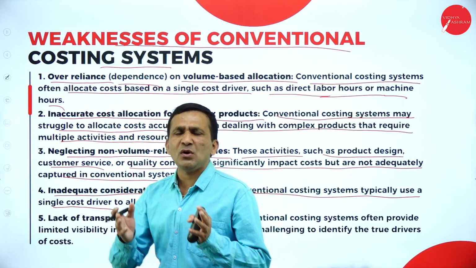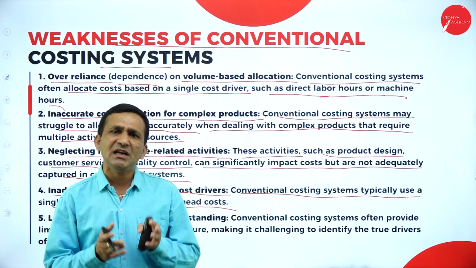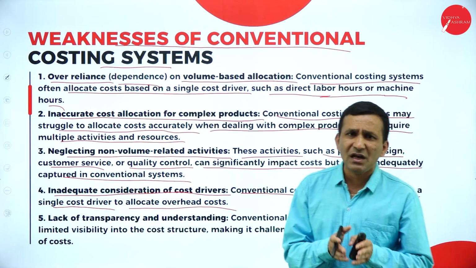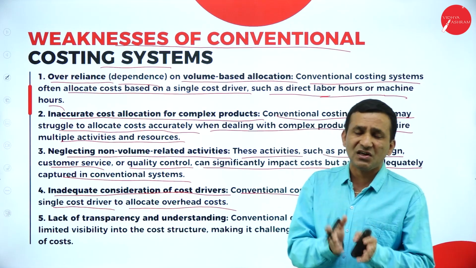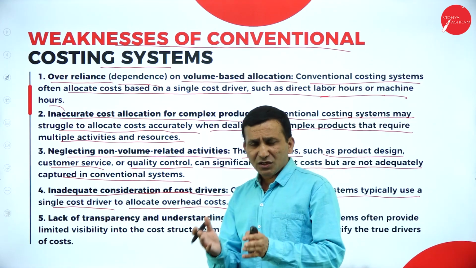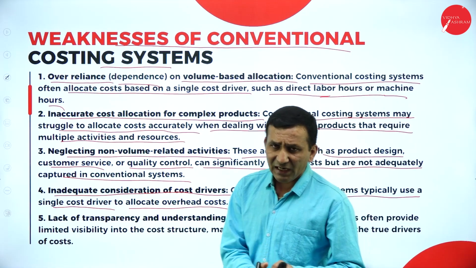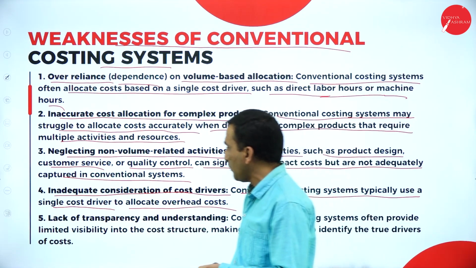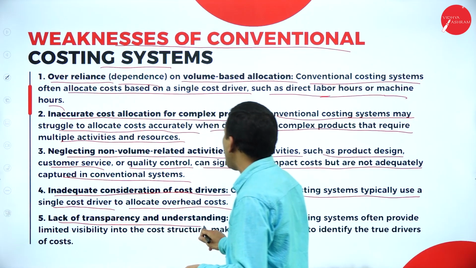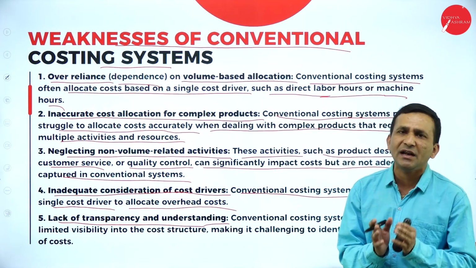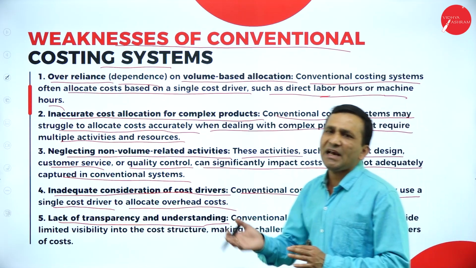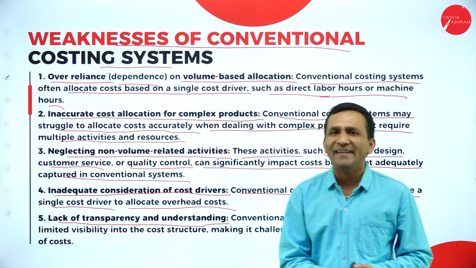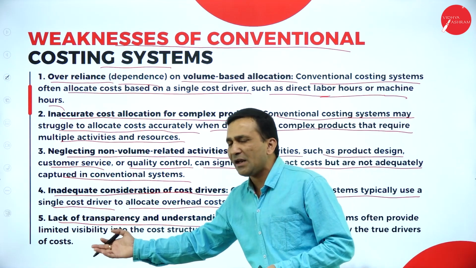Overheads, we know, and the direct material which goes into the prime cost, you know the concept, the distribution of overheads you have studied. So here, the allocation of overheads, whether selling and distribution or maintenance related, is very important. The lack of transparency and understanding is very important. In traditional costing, the transparency will not be there. So that is very important.